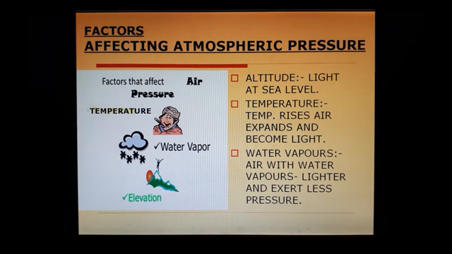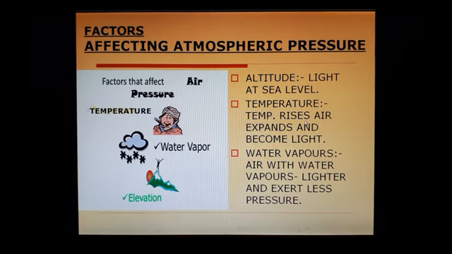The air which contains the water vapors is lighter in weight but exerts less pressure. Lighter है तो less pressure exert करता है. If heavier, it exerts more. Okay. We are having the cartoon out here: temperature, water vapors and elevations, height from the sea level.